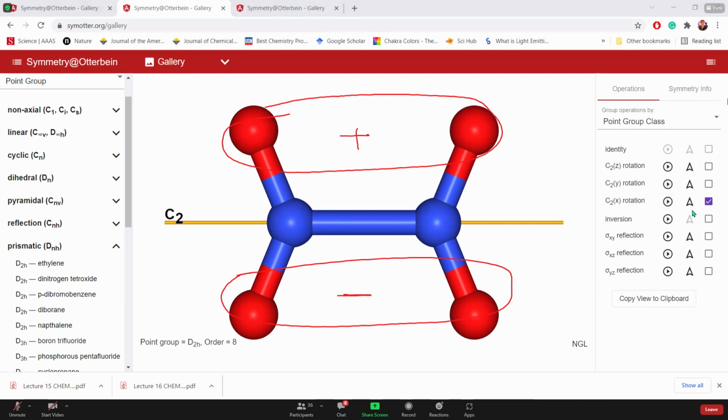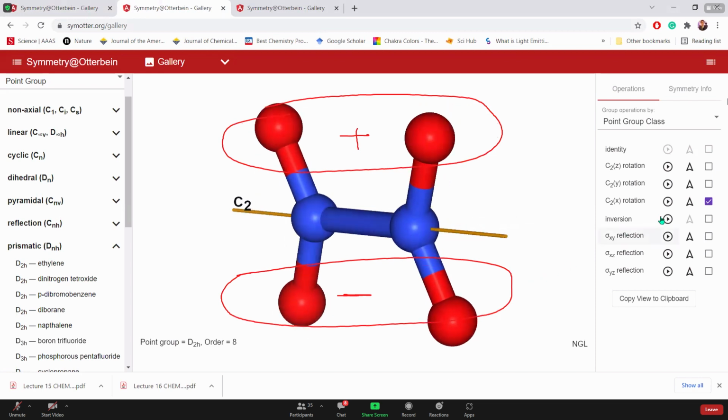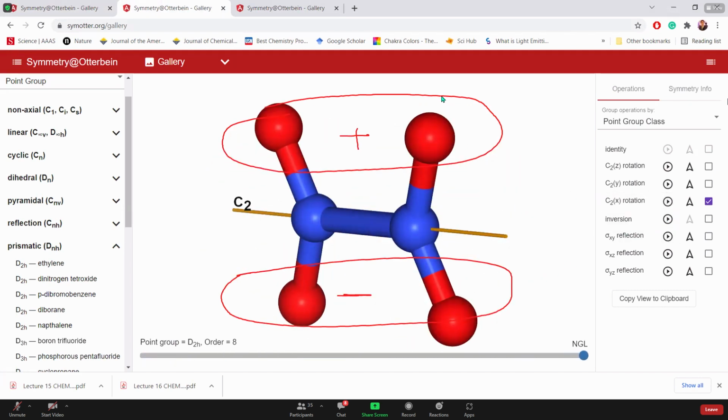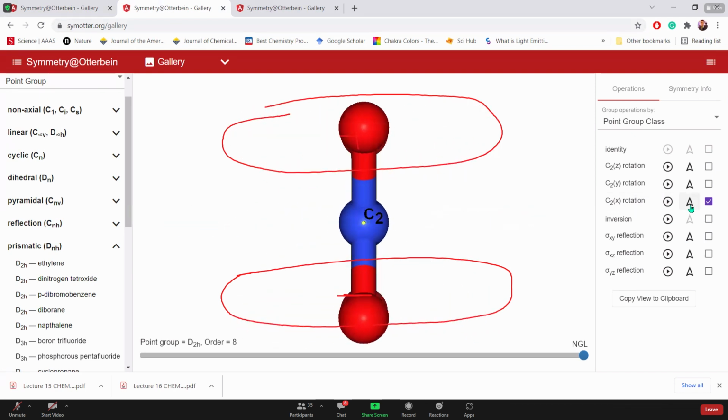If you rotate it by 180 degrees, the phase is going to be replaced. The negative will come to positive, and positive will come to negative. If this axis is pointing towards you, you can see that by rotation by 180 degrees, the phases are going to replace each other. All right.